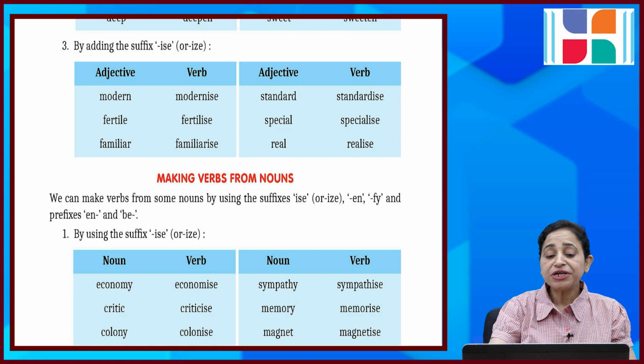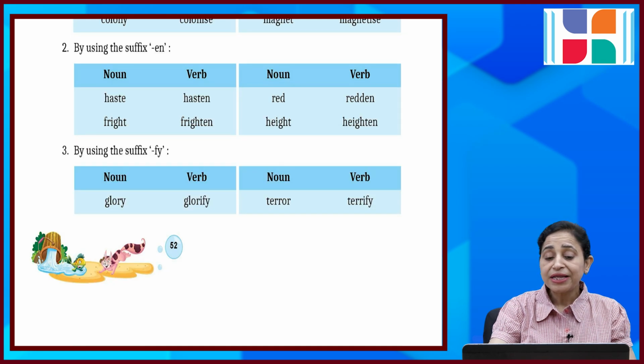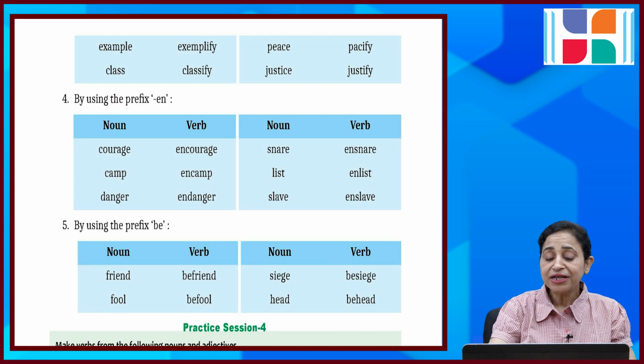Making verbs from nouns. We can make verbs from some nouns by using the suffixes ise or ize, en, fy and the prefixes en and be. By using the suffixes ise or ize: economy, economize; critic, criticize; colony, colonize; sympathy, sympathize; memory, memorize; magnet, magnetize. By using the suffix en: haste, hasten; fright, frighten; red, redden; height, heighten. By using the suffix fy: glory, glorify; terror, terrify; example, exemplify; class, classify; peace, pacify; justice, justify.